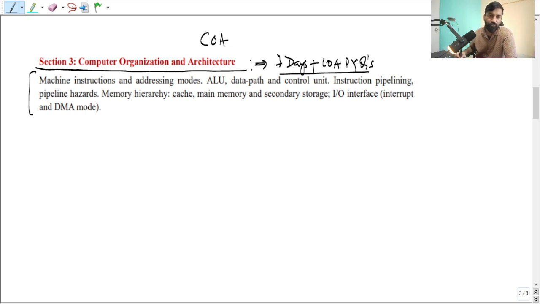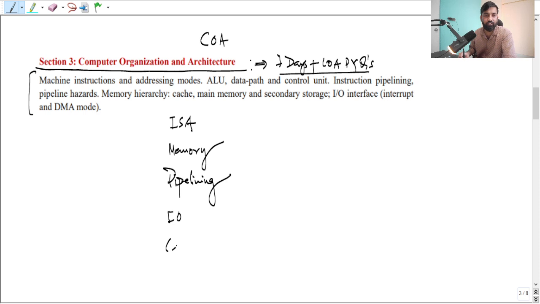Understand? Fine. So this is a subject, and you can divide the entire syllabus into 5 chapters, right? Those 5 chapters are nothing but instruction set architecture, memory organization, right? And then pipelining, okay? And then IO organization, okay? And then computer arithmetic, right? Okay.